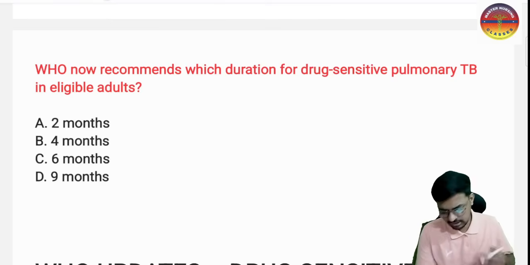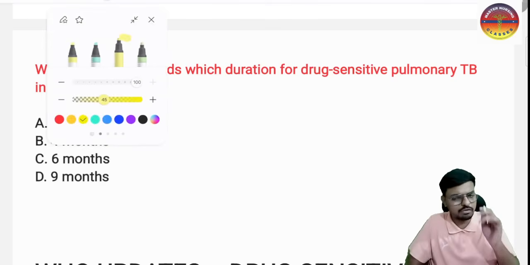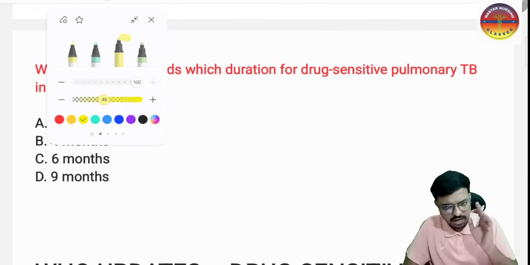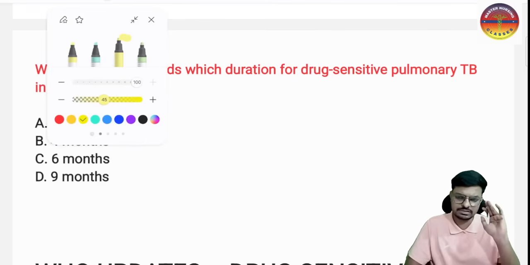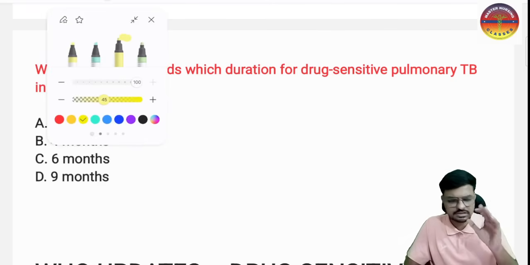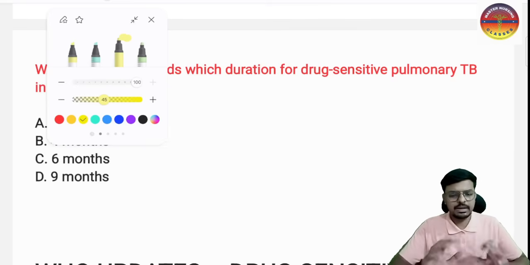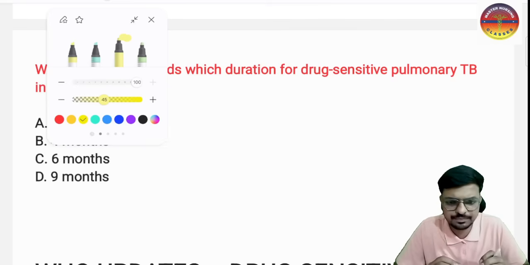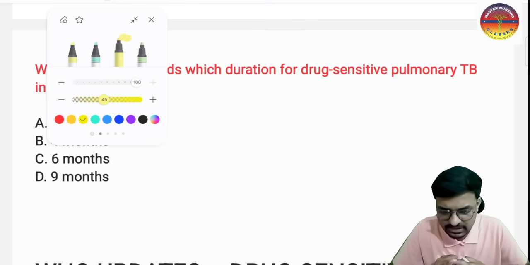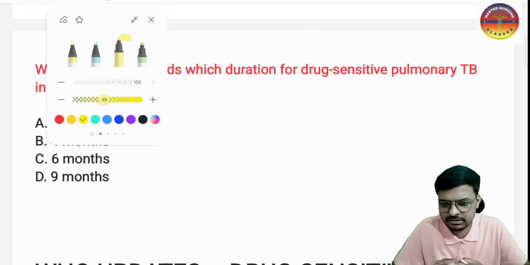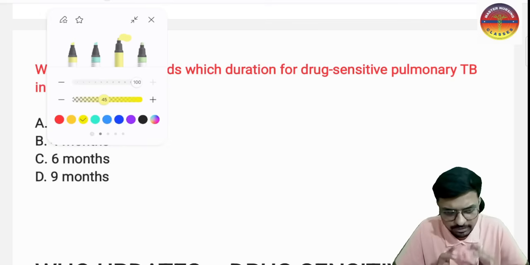Dear aspirants, many of you are confused whether we have to follow the WHO guidelines or the National Tuberculosis Elimination Program guidelines. My clear answer for you all is, listen carefully. If the examiner clearly mentions, what is the answer according to the WHO new guidelines, or what is the answer as per the latest guidelines, then you go for the WHO updated guidelines. If nothing is mentioned, go for the National Tuberculosis Elimination Program guidelines.